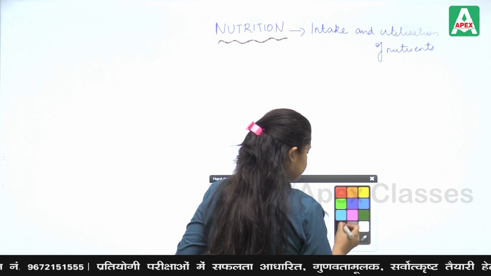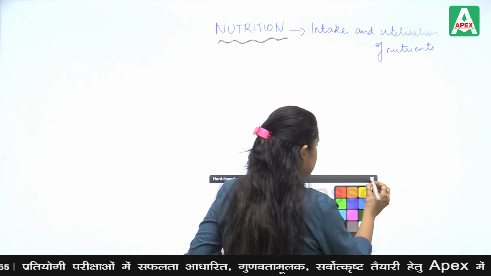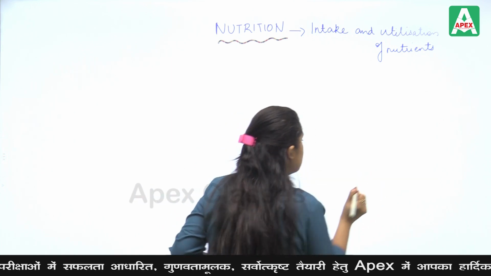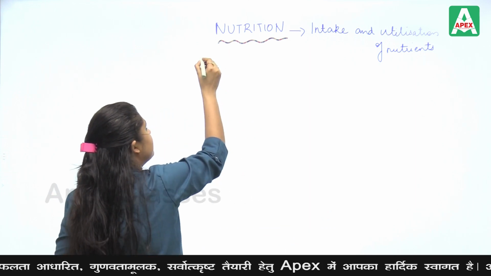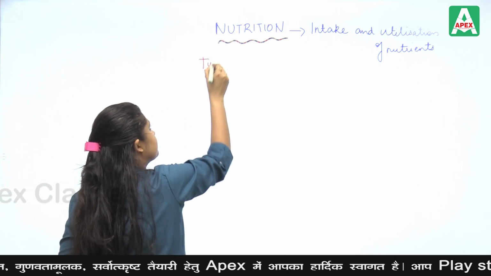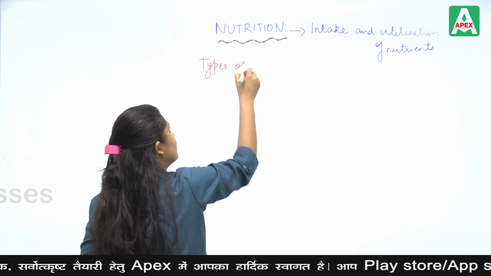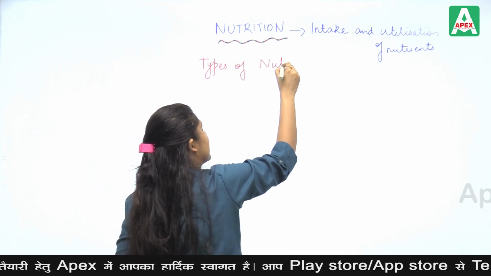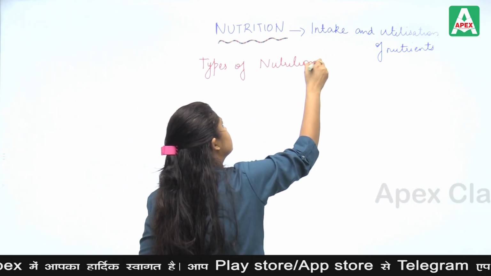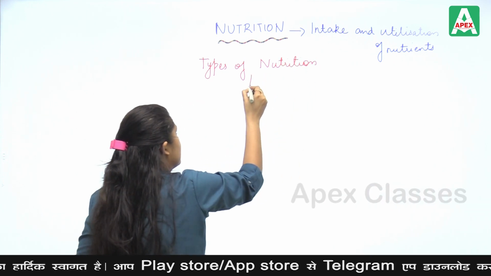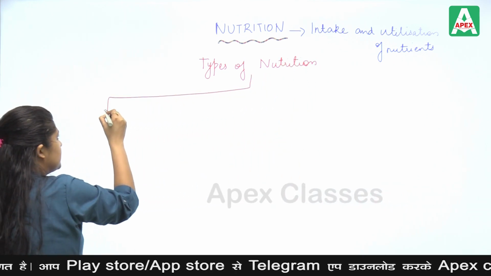Now, what are the different types of nutrition? There are two types of nutrition.